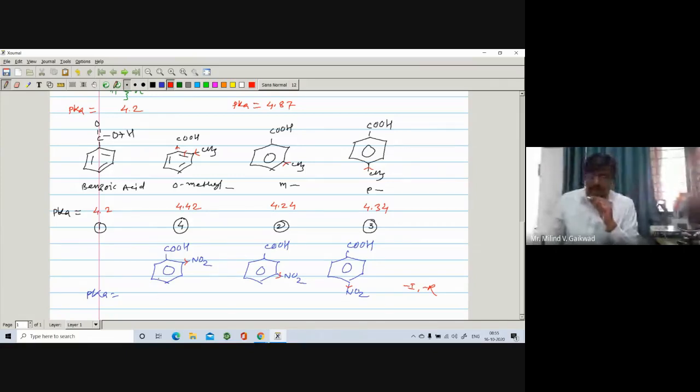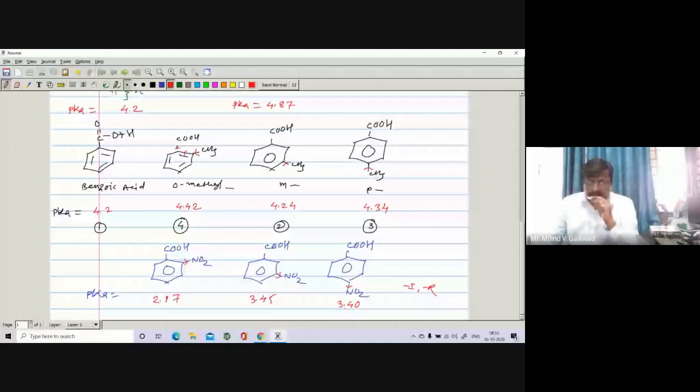If you see the experimental data, ortho is having 2.17, meta is having 3.45, and para is found to be 3.40.